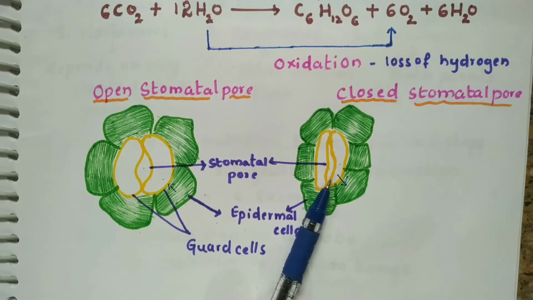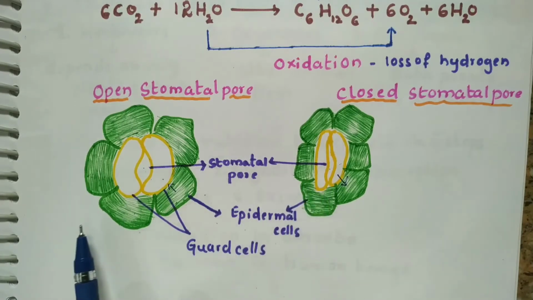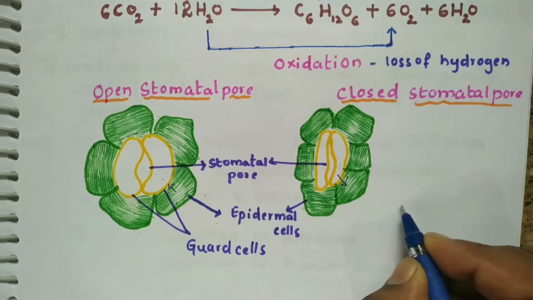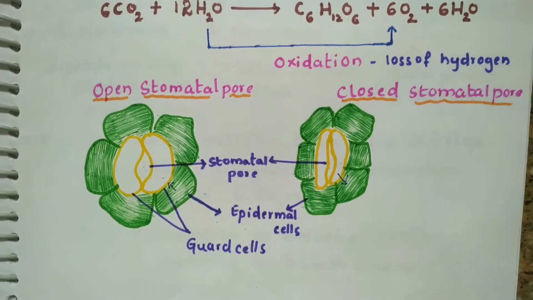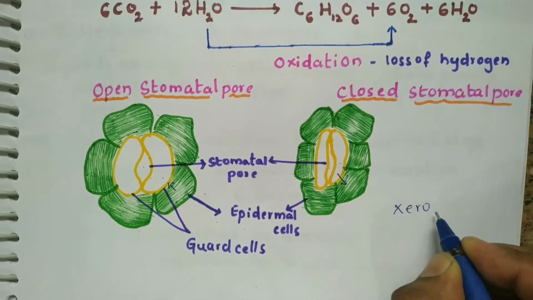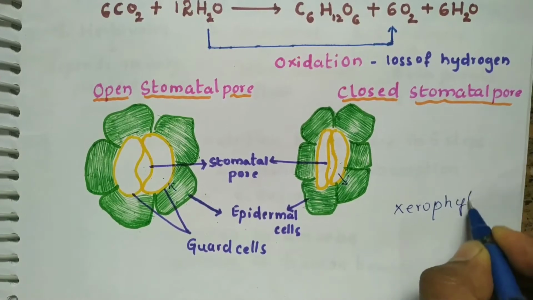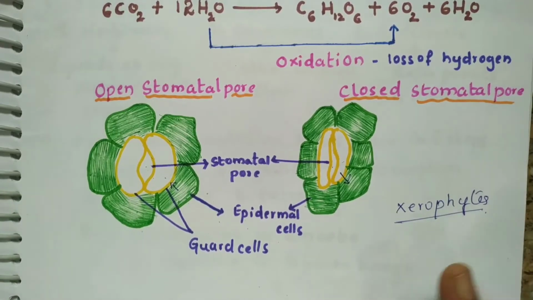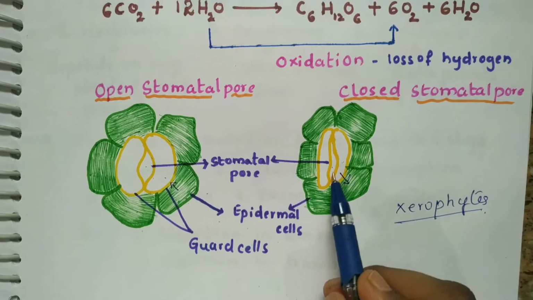Actually, the desert plants have adapted to a condition called xerophytic condition. What is it? Xerophytic condition. They are so called xerophytes. What happens to the xerophytes? The pores will be always closed.